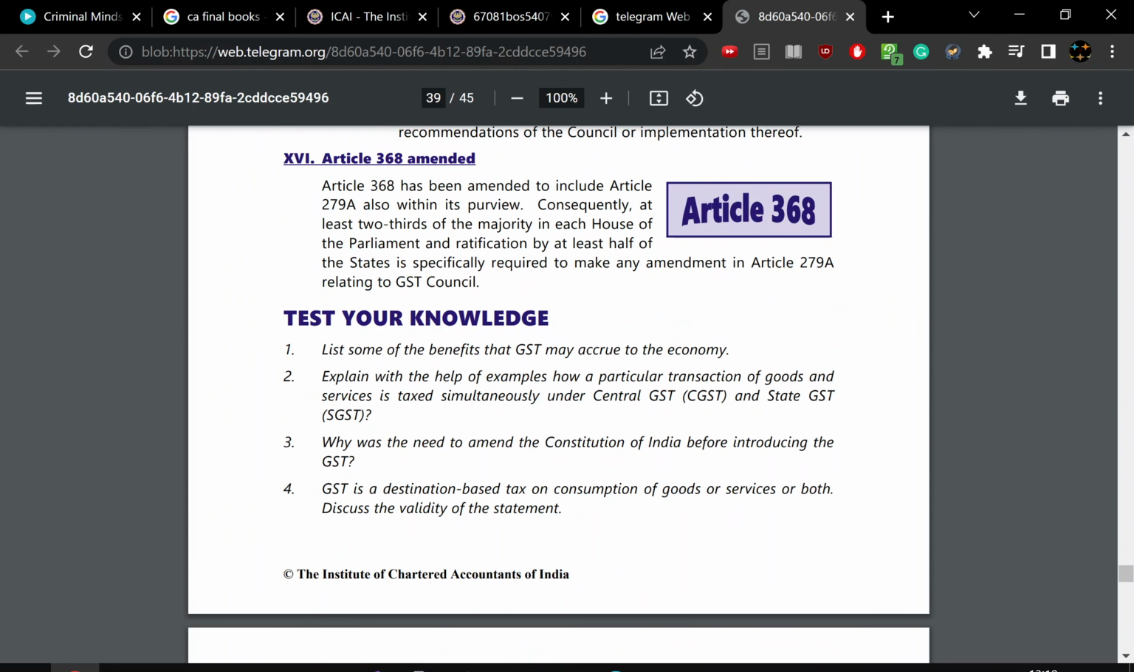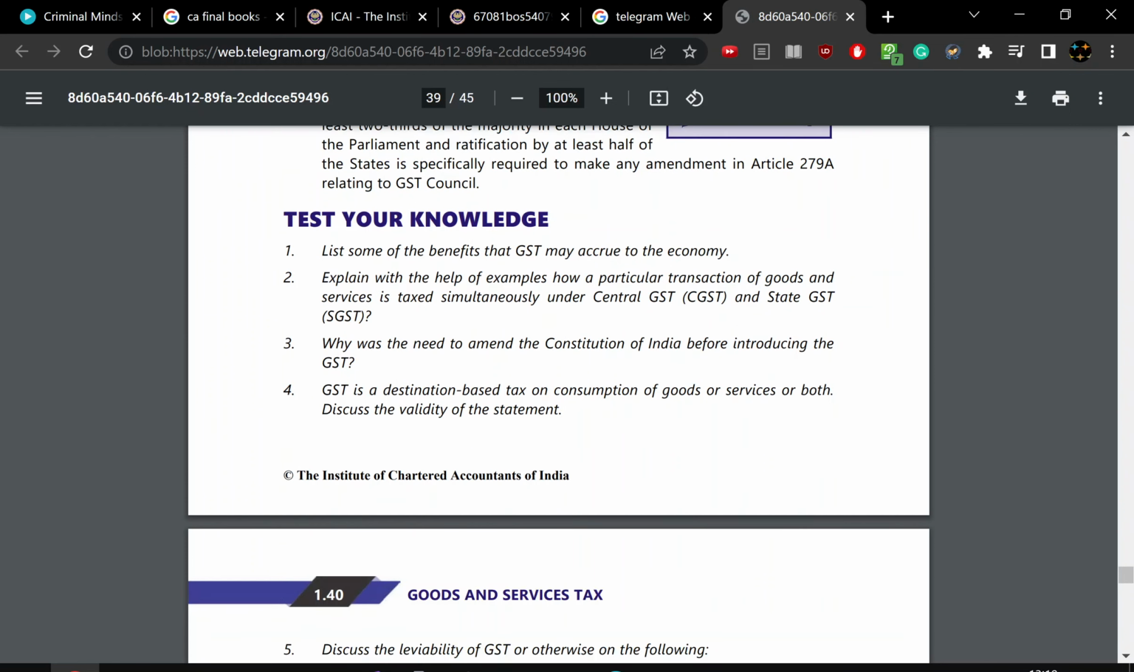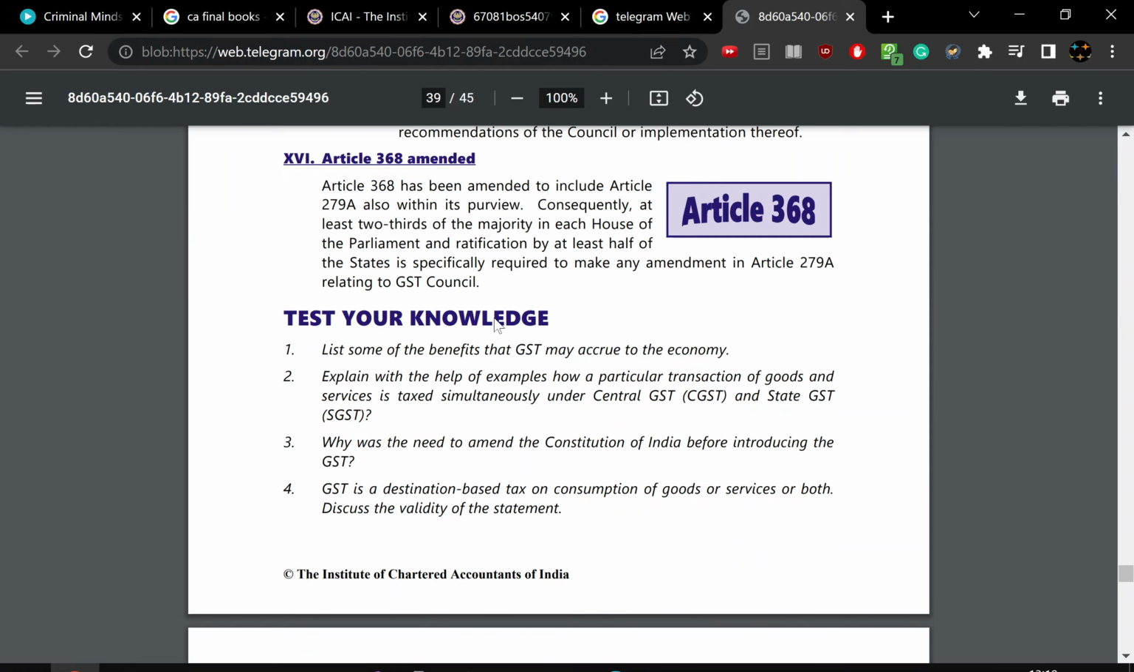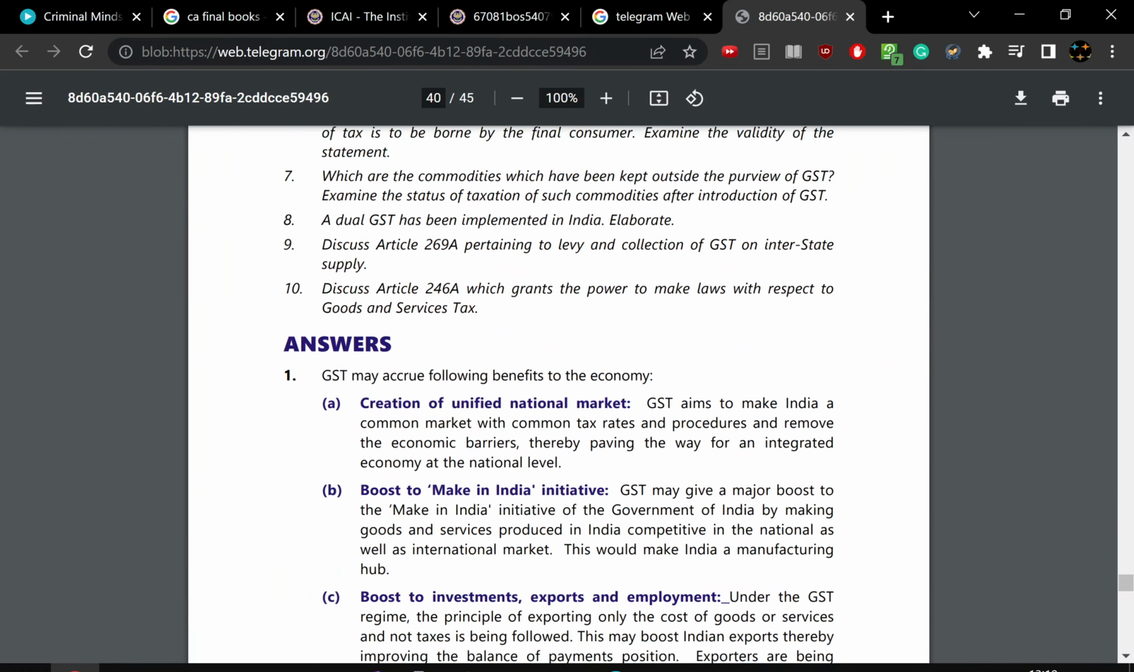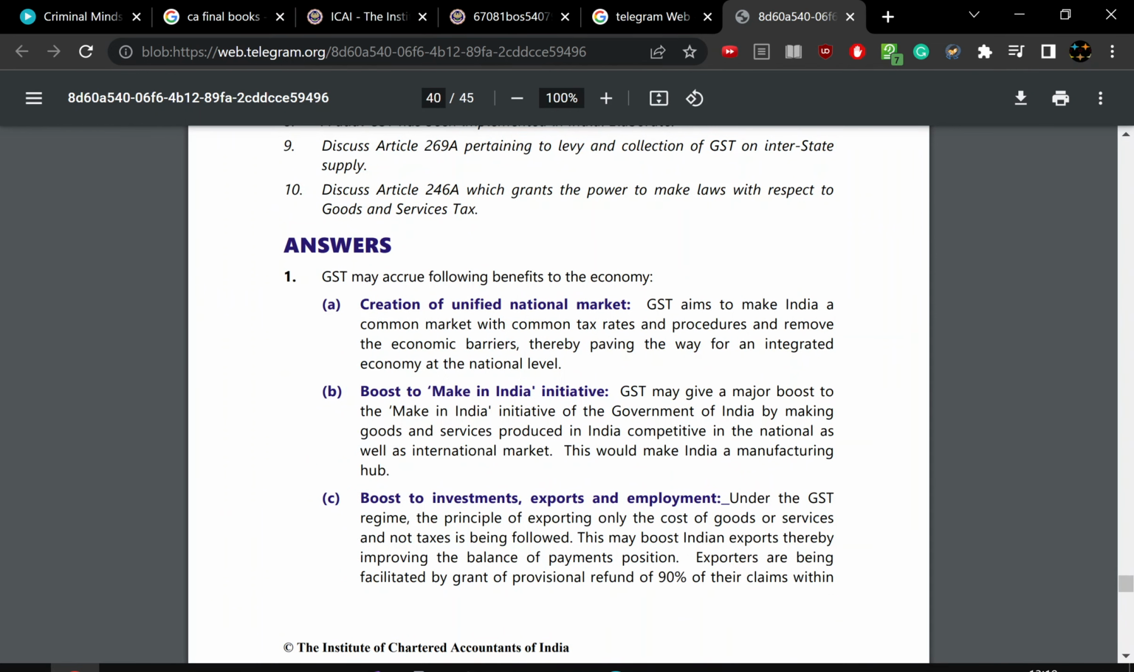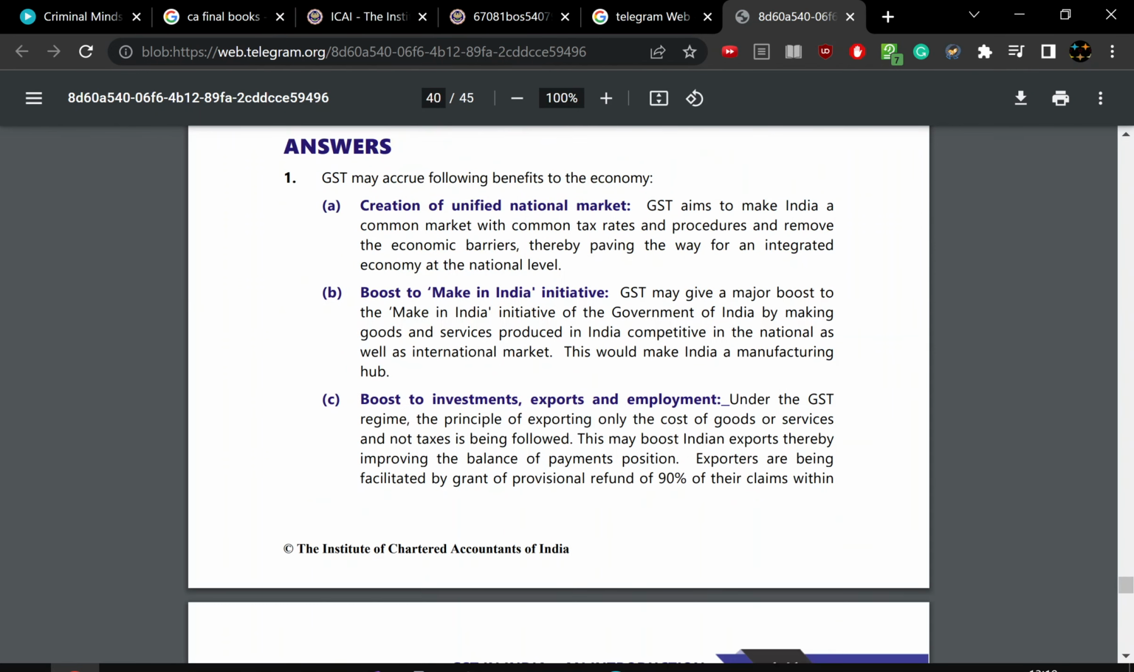We list the benefits of GST that can be acquired by the economy. What are the benefits you are going to acquire? So they say 3 benefits: creation of a unified national market, boost to Make in India initiative, and boost to investment, exports, and employment. So the main 3 benefits are for employment, the economy can be increased by Make in India, and this can be made by a nationalized market.